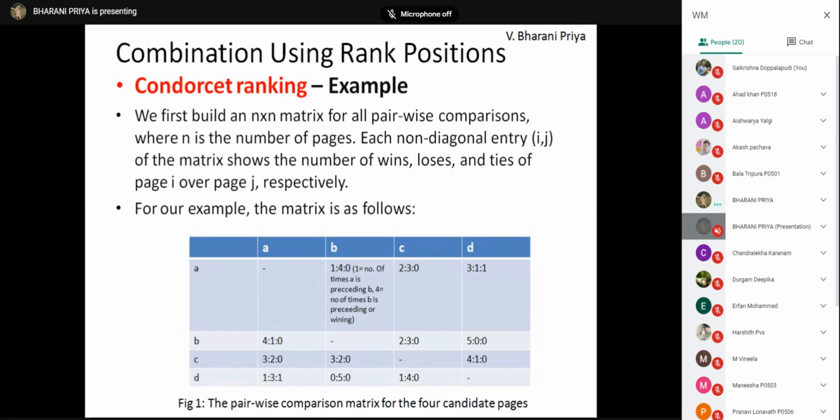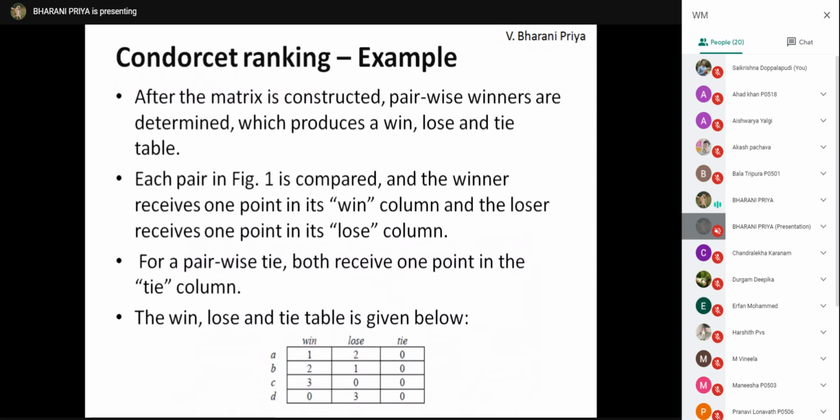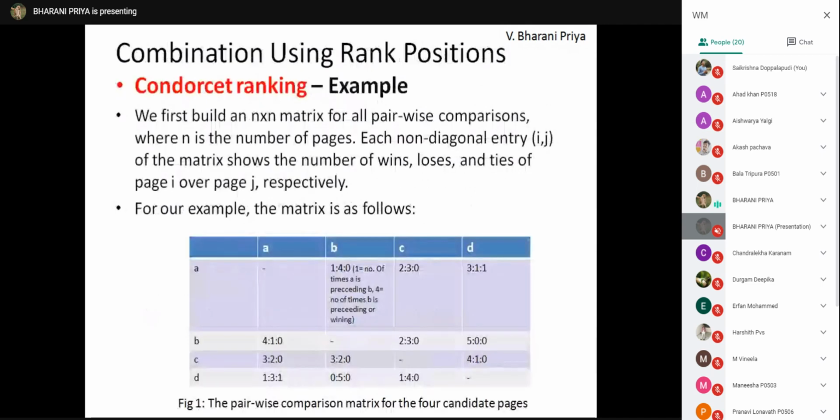After the matrix is constructed, pairwise winners are determined, and it produces a win, lose, and tie table. Then each pair from the previous figure, figure 1, is compared, and the winner receives 1 point in its win column and the loser receives 1 point in the lose column. For example, let us see B. How many times is it winning? It is winning over A.